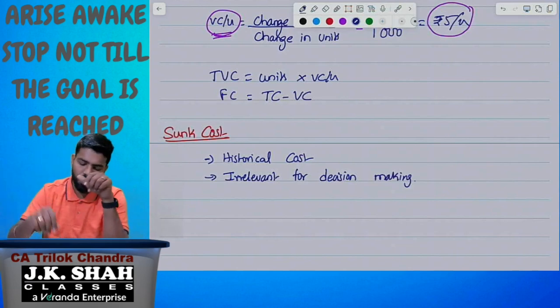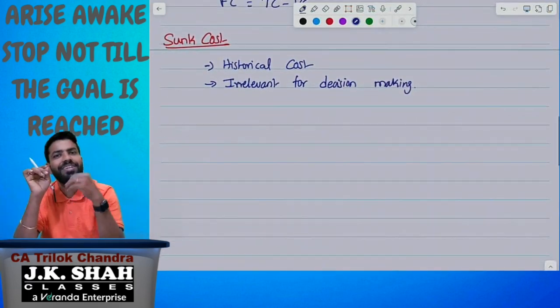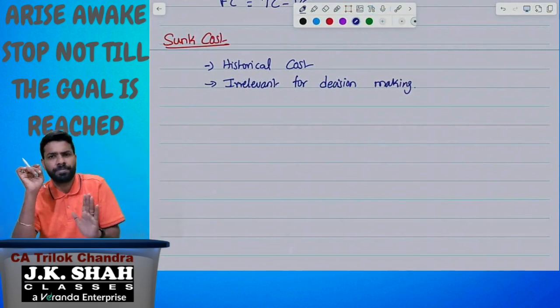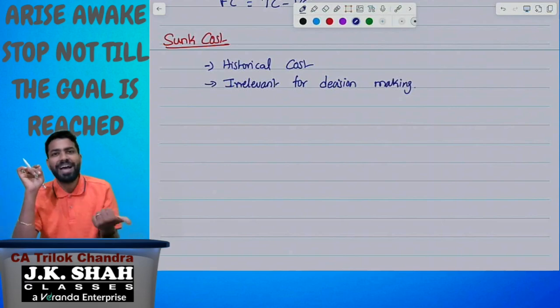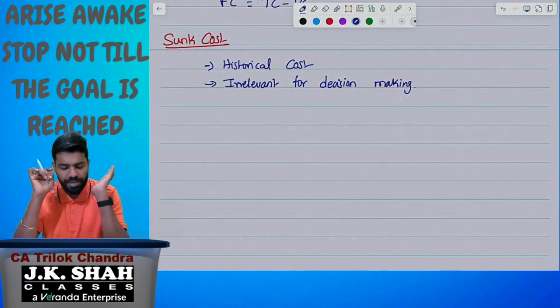Clear? Okay? Now, don't ask me for examples. As I told you, whatever cost incurred yesterday, the day before that, everything is a sunk cost. It can be anything. It depends upon when you incur the cost. In the past or future. If it is past, sunk cost. Clear? Next.